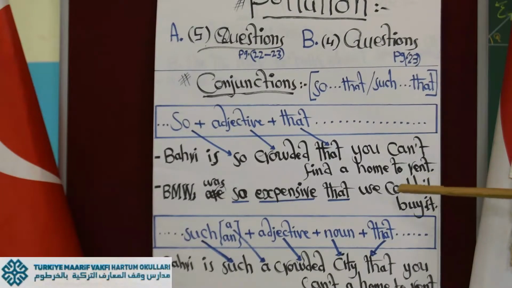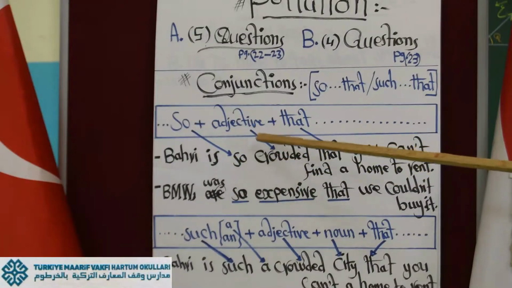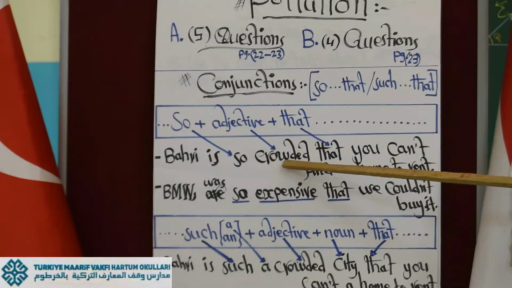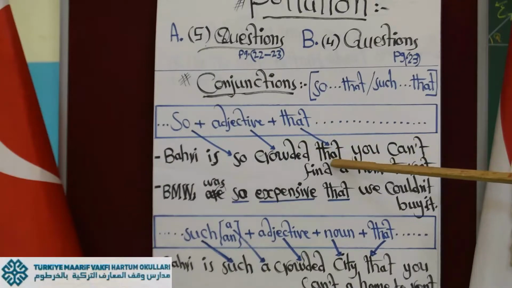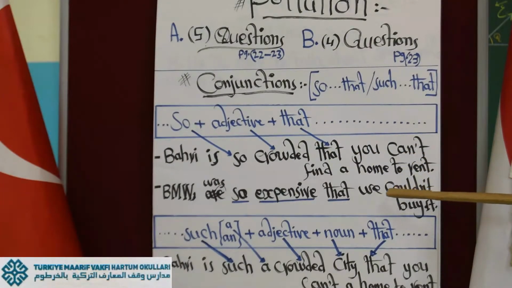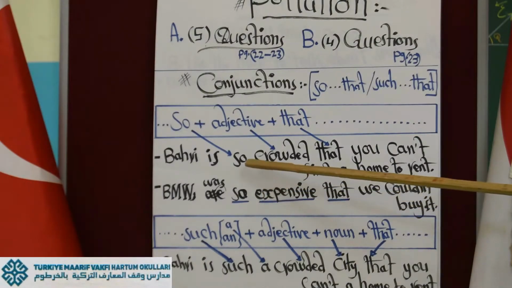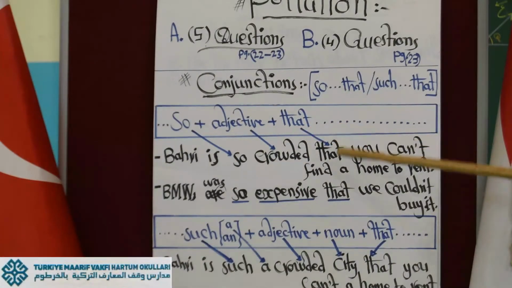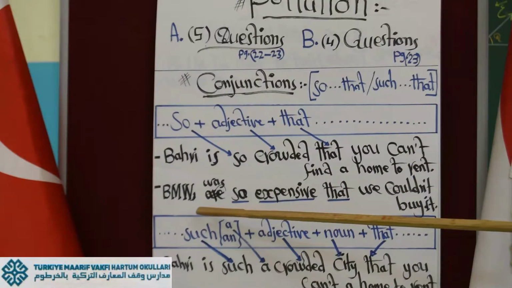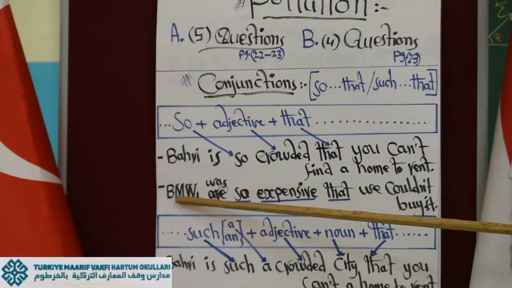So after so, we see the adjective crowded, and then that, and then the rest of the sentence: you can't find a home or house to rent in order to live in. So that is rule number 1. Another example, BMW is a car model.